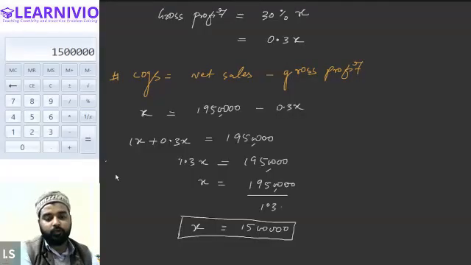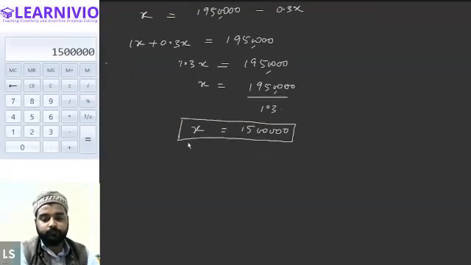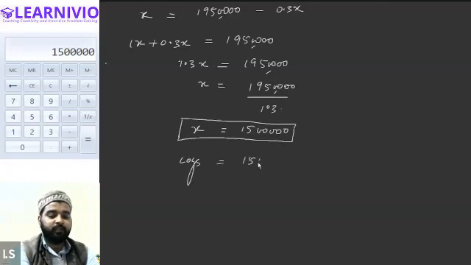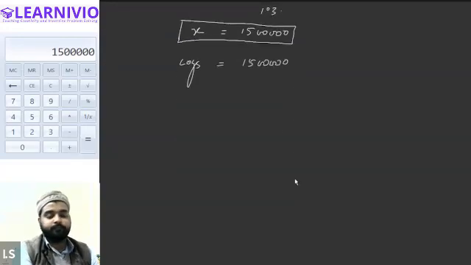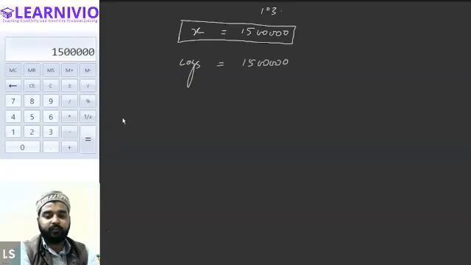So we have got cost of goods sold. But in this question, we are not required to find out the value of cost of goods sold. Instead, we are required to find out the value of the closing stock. Now, can you find out the value of the closing stock? Yes, we can now. You can calculate it now.